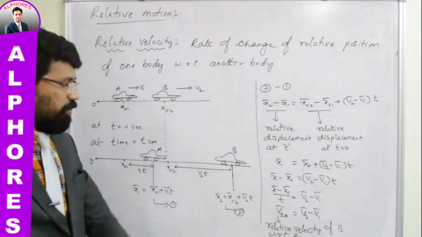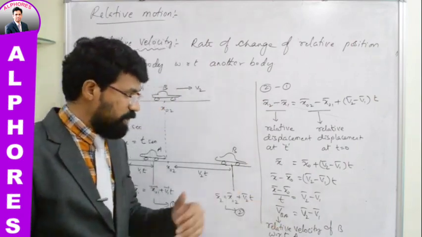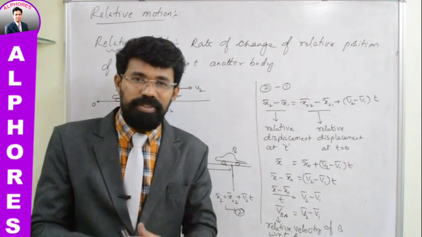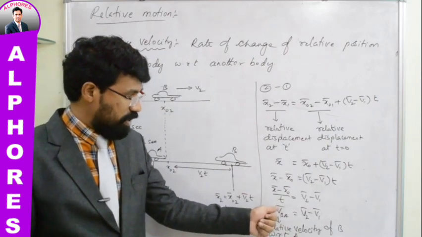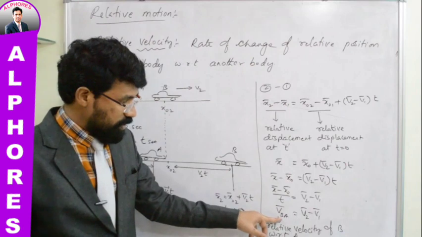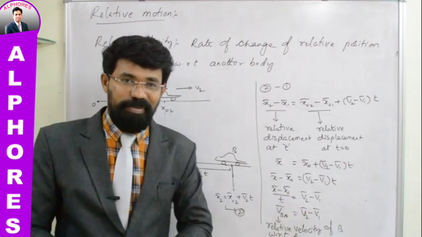So that's how mathematically we write the relative velocity equation, and further we will be using this equation to handle several situations. Several applications can be dealt with this equation. Try to observe this equation. VBA bar is equal to V2 bar minus V1 bar. To find relative velocity of B with respect to A, we are subtracting one vector from the other vector.